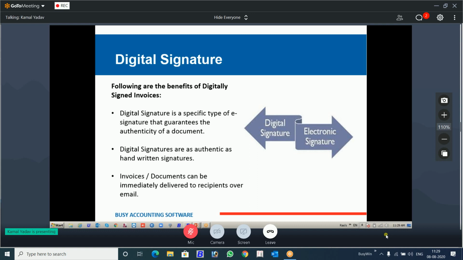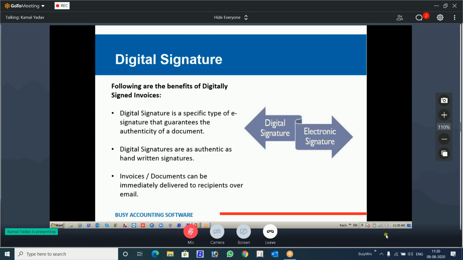Now again, knowing only the implementation part is not going to help you. You must know the advantage of the digital sign. Then you will be able to convince the client why he needs the digital signature. Just by telling the client, sir, there is a digital signature feature, you take it in Busy, he won't be interested. You have to create the demand, curiosity in the mind of the customer. So you should know the advantage. Some of the advantages I have written, others you can Google.